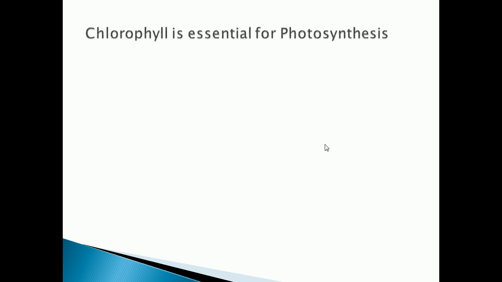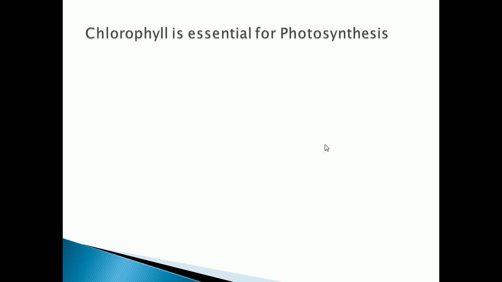Now we are going to see the two activities given in your reader. The first activity is to show that chlorophyll is essential for photosynthesis. Why are we doing this activity? We have to show that chlorophyll is essential for what?